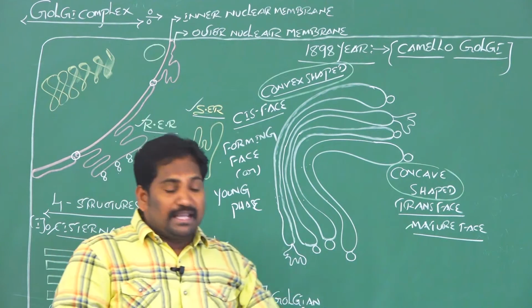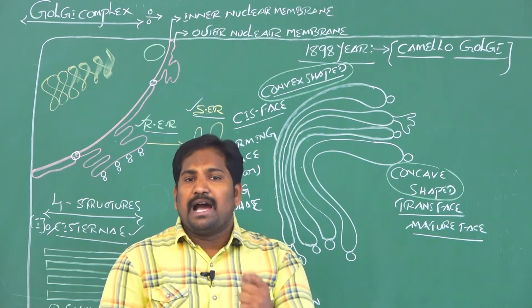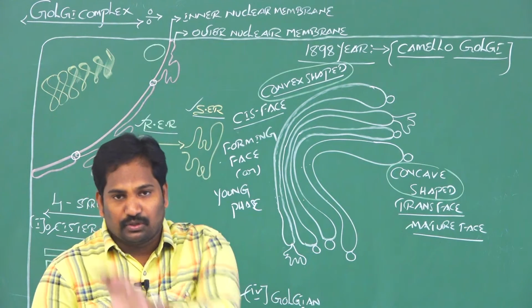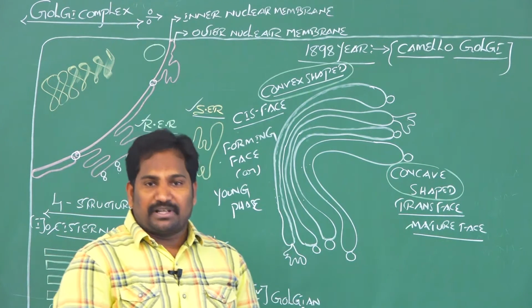This Golgi complex is the second endomembrane cell organelle. What kind of functions does it have? So, functions of the Golgi apparatus.